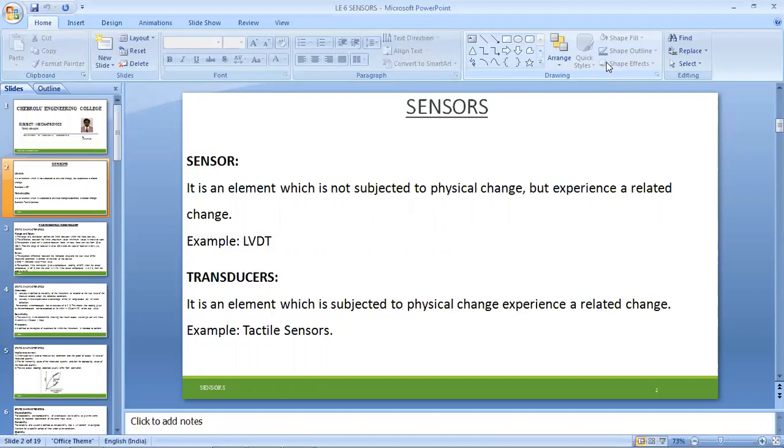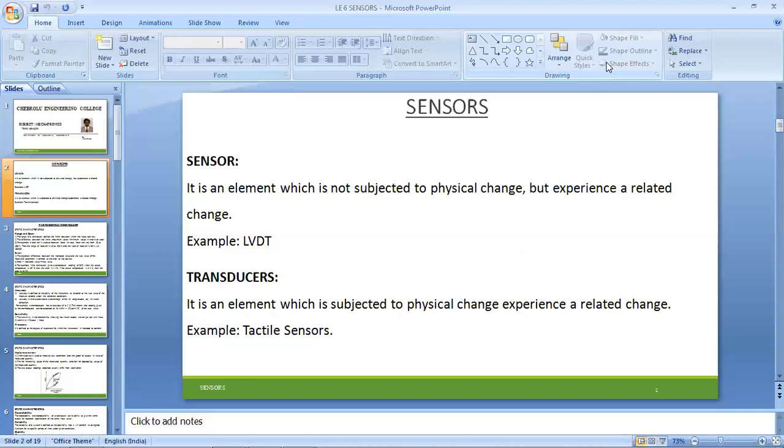Moving on to the basic definition of the sensor, it is an element which is not subject to a physical change but experiences a related change. Nothing but there will be an alignment sensing: that which is being diffracted from a system will be identified by the particular sensor and will give the feedback to the controller.